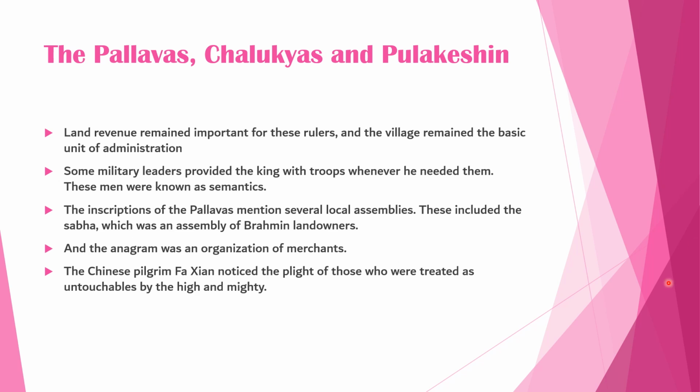Land revenue remained important for these rulers, and the village remained the basic unit of administration. Some military leaders provided the king with troops whenever he needed them. These men were known as samantas. The inscriptions of the Pallavas mention several local assemblies. This included the sabha, which was an assembly of Brahmin landowners, and the nagaram, which was an organization of merchants. The Chinese pilgrim Fa Xian noticed the plight of those who were treated as untouchables by the high and mighty.